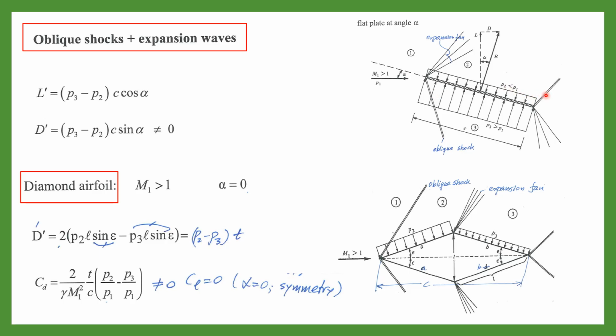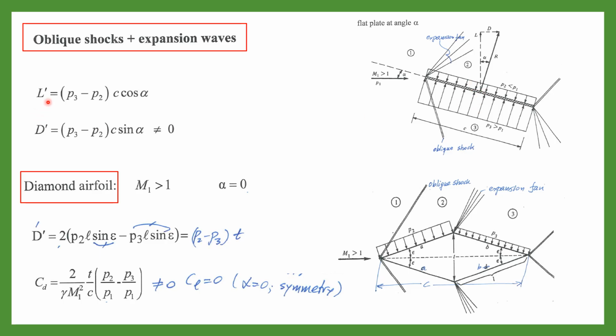And at the exit, we have shock on the top because again the flow area decreases, and on the bottom we have expansion. But these two are not very important because the first two, expansion and shock, determine the pressure over the top and bottom side of the airfoil. And please note that we want expansion on the top because pressure drops. We want lower pressure on the top of the airfoil and higher pressure on the bottom of the airfoil.